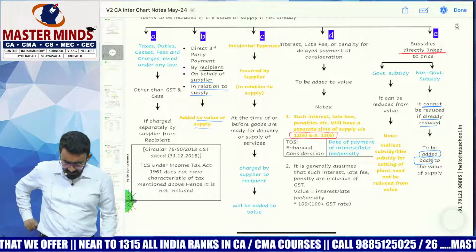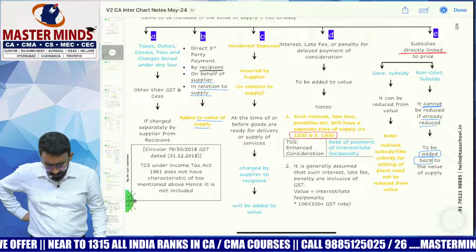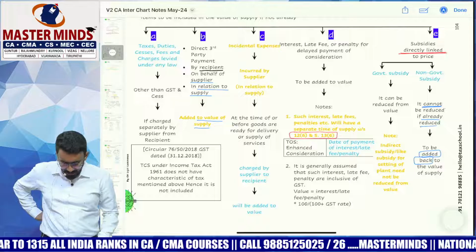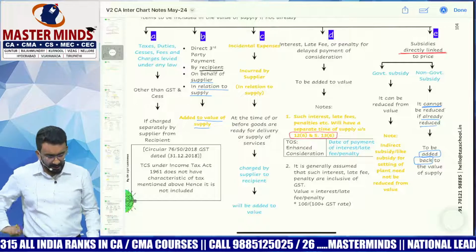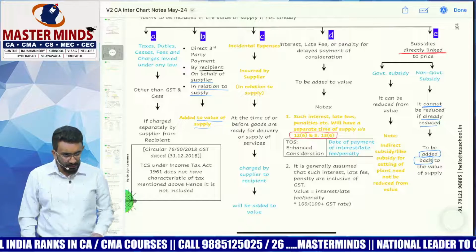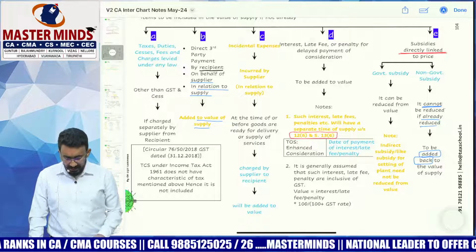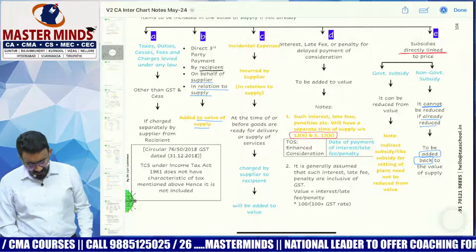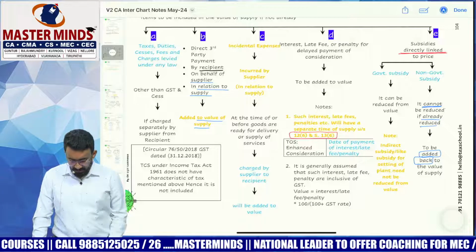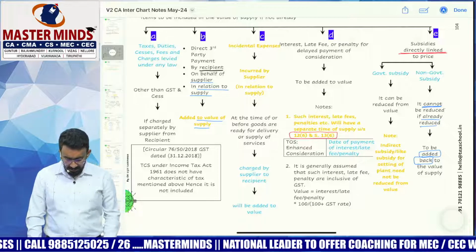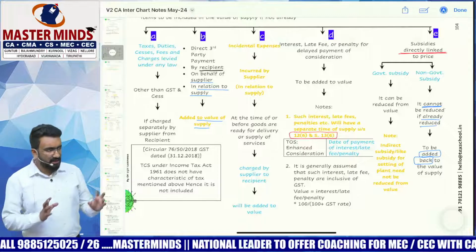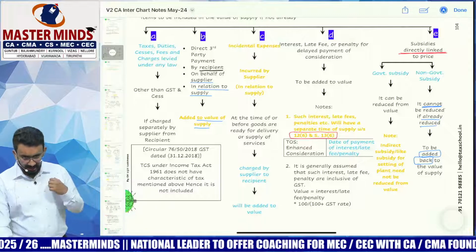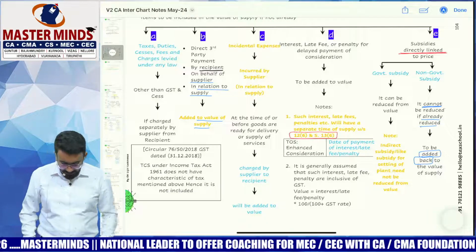If charged separately by supplier from recipient, they will be added to the value. Direct third party payment by recipient on behalf of supplier in relation to supply will be added to value under 15.2b. C talks about incidental expenses incurred by supplier in relation to supply at the time or before the goods are ready for delivery or supply of services and charged. All of this has to be finally charged from recipient by the supplier.